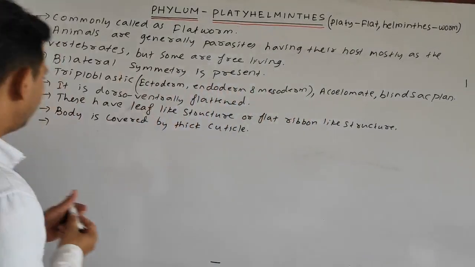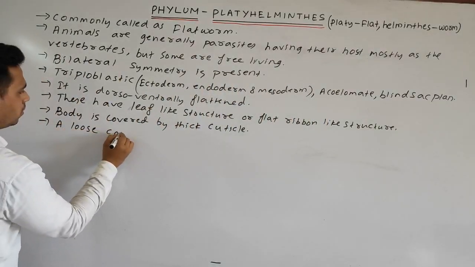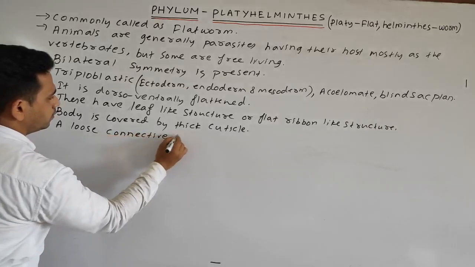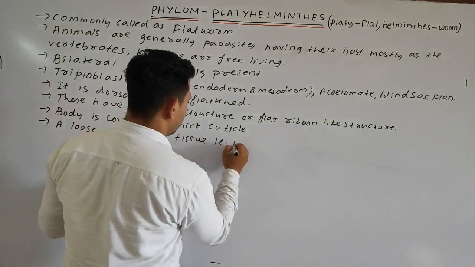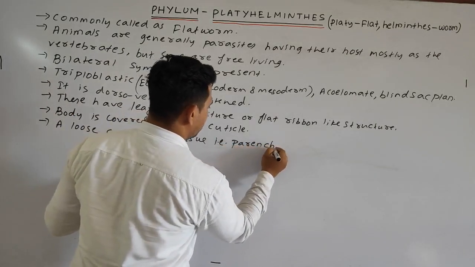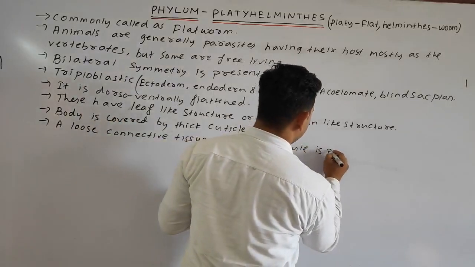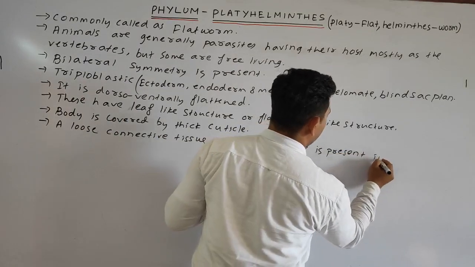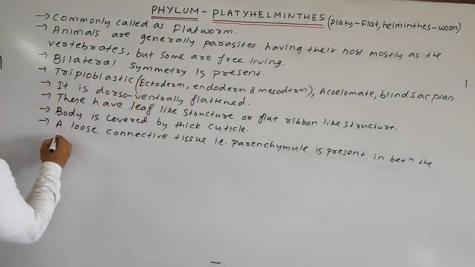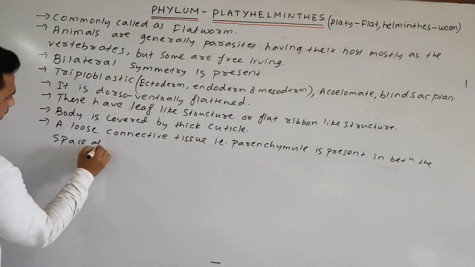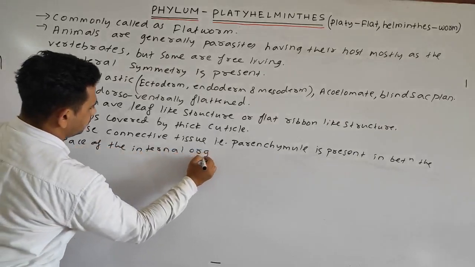A loose connective tissue, that is parenchyma, is present in between the space of the internal organs.